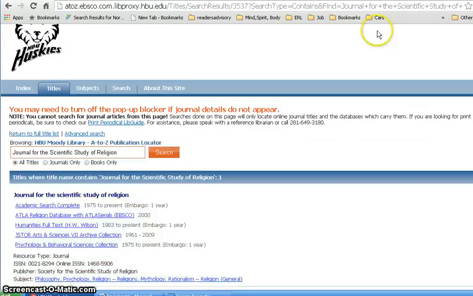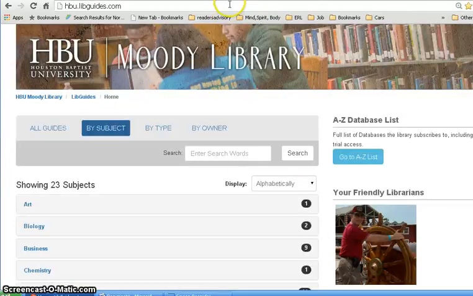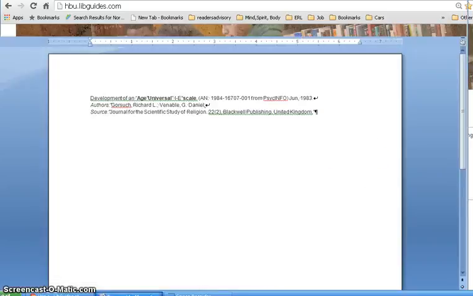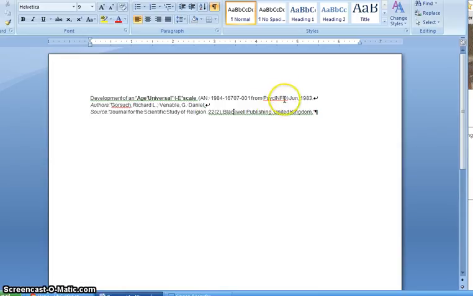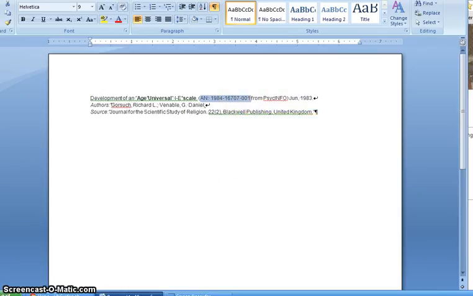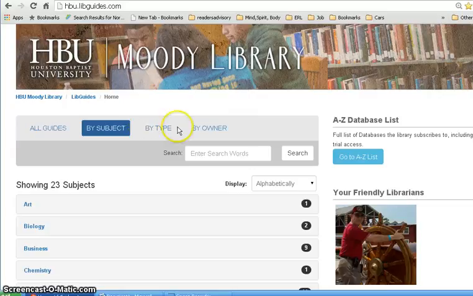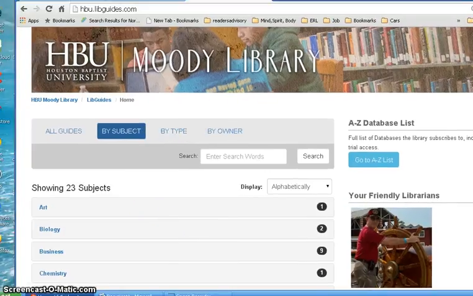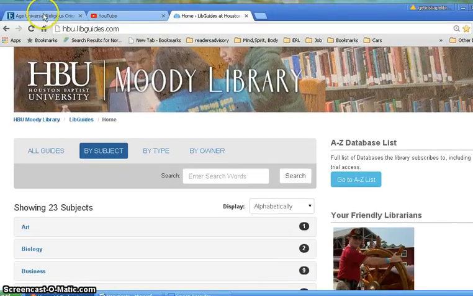I'm going to close that and I'm going to go ahead and close this window here where we searched for the title of that journal, and I'm going to go back to the citation, because remember I told you we might be able to use this number here in the database PsycInfo. So I'm going to copy this AN right there. This is from the record that was in Psych Test. And I'm going to close this, and now I'm going to go back to, let's see if I can find my page, there we go.